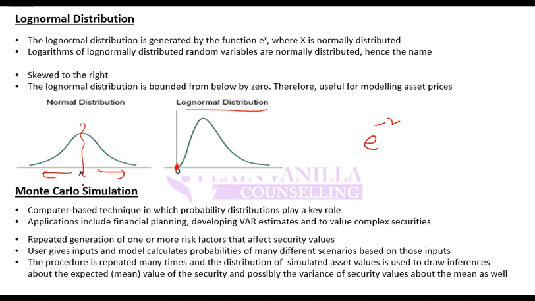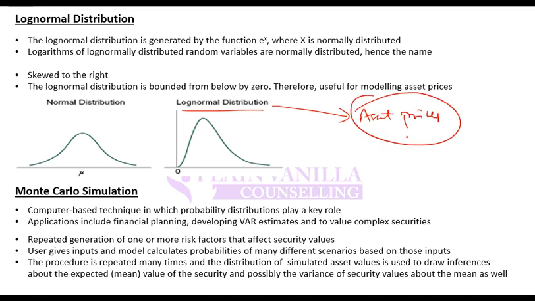The key benefit is that log normal distribution is used to make distributions for asset prices. Why? Because the price of an asset can never be negative. So the application is modeling asset prices, while return can be negative. Return can either be positive or negative, but price can never be negative. That's why it is used for modeling asset prices.